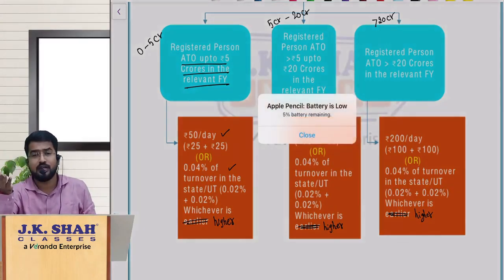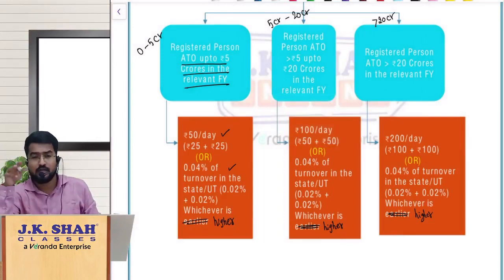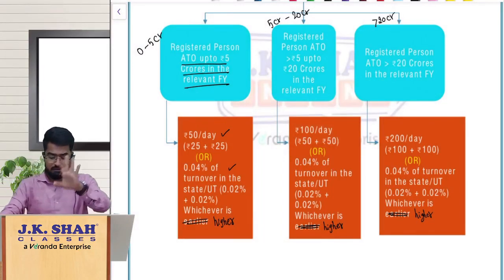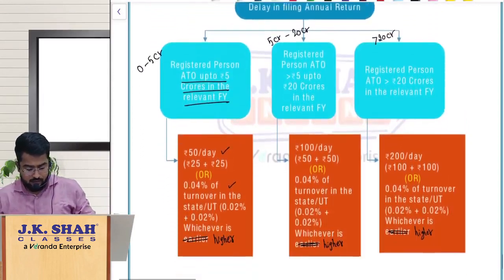But if your aggregate turnover is more than 20 crores in the relevant financial year, then the daily late fees is 200 per day, 100 rupees under CGST, 100 rupees under SGST. Am I clear? This is the late fees for delay in filing the annual return.